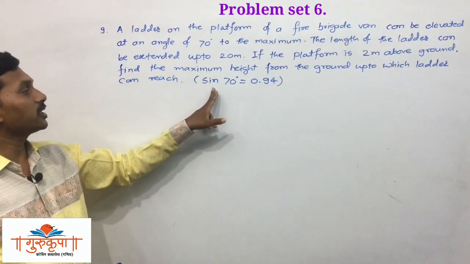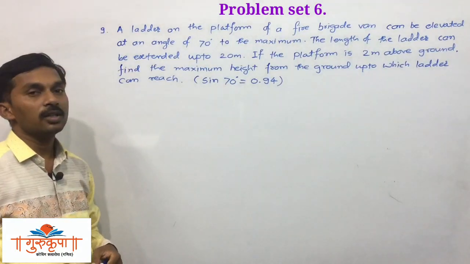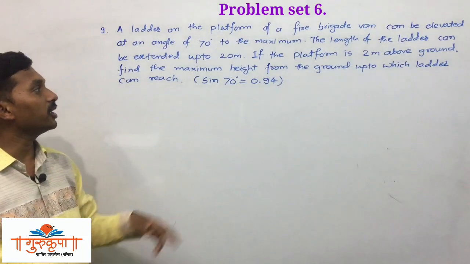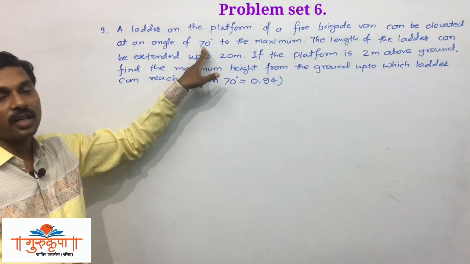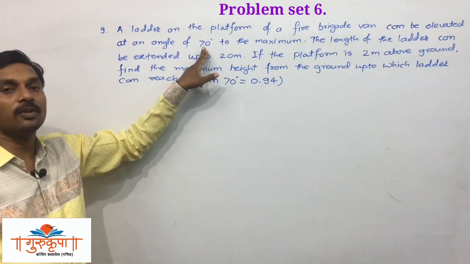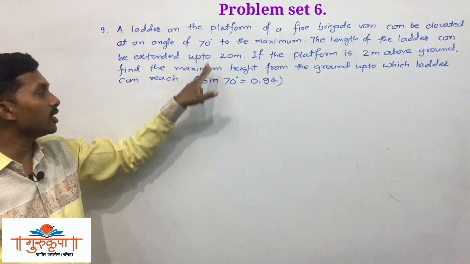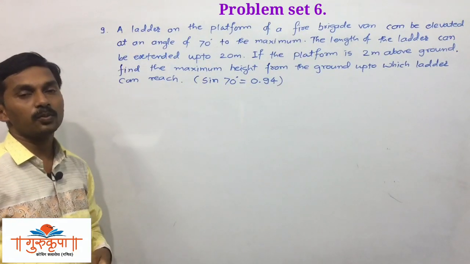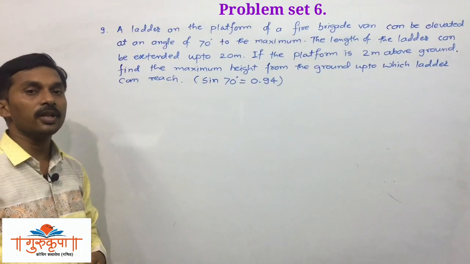And it is given that sin 70 is equal to 0.94, that is the value of sin 70 degree, as we have given the angle of elevation of 70 degree, and this value is not available into the table, trigonometric table, since we have given the value sin 70 is equal to 0.94. So first of all we have to draw the diagram.